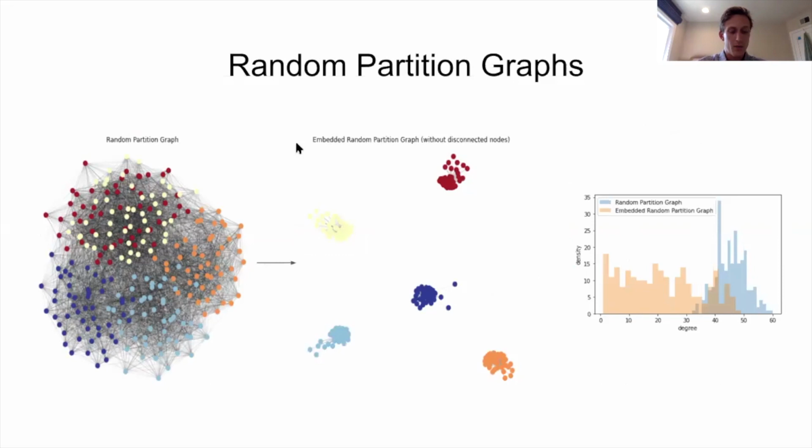We consider a random partition graph, which allows us to specify groups in the graph and give probabilities for edges between nodes in the group and out of the group. You'll notice that after performing our method, connectedness of the groups increases, but the intergroup structure is completely lost. In addition, the degree distribution is skewed towards lower-degree nodes.